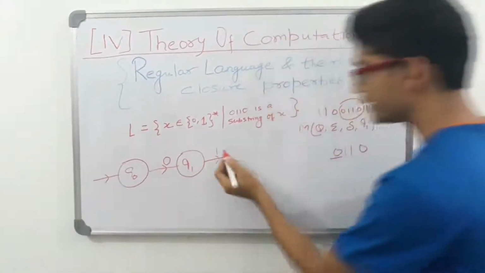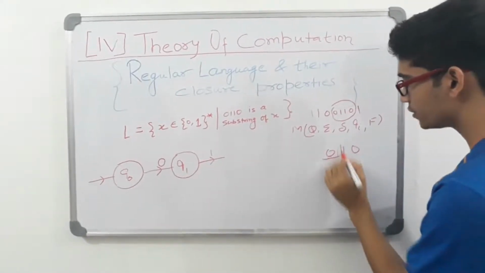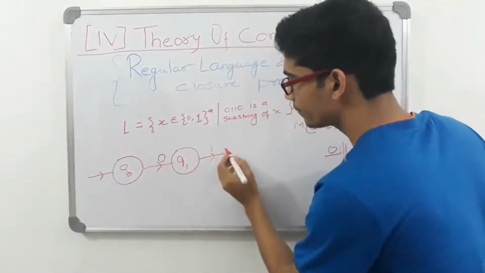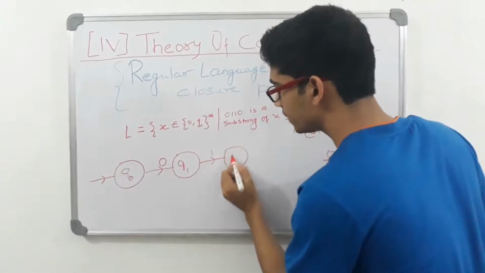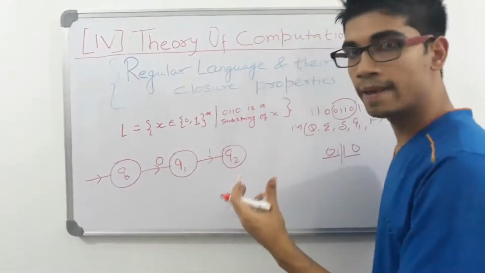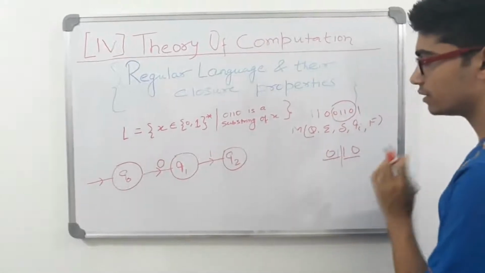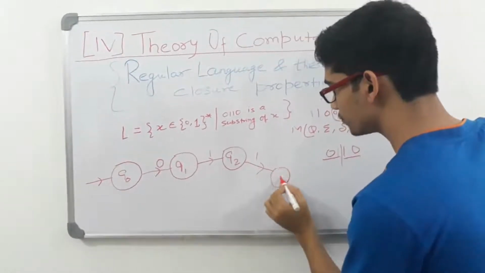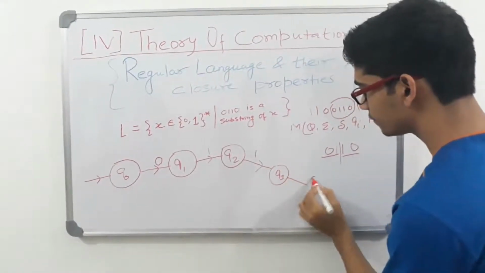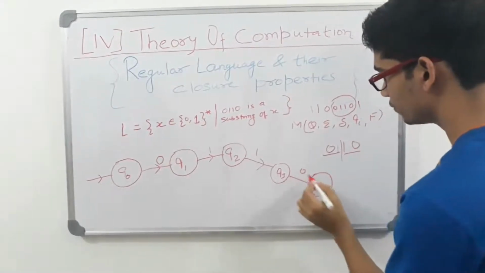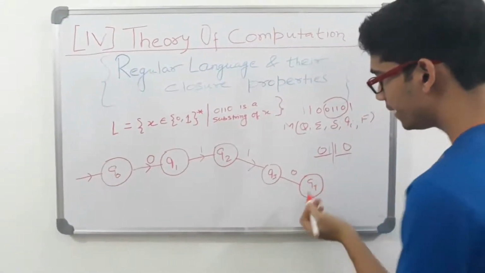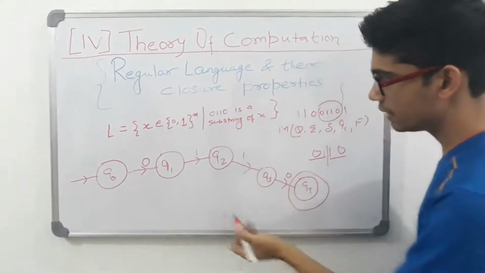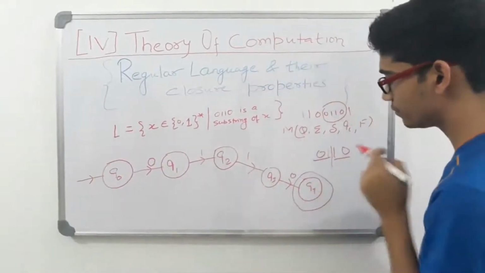Now suppose after this I get a 1. Very good. Then you will say, look, I have got 01. Now I am only two characters away. So again my state of mind will be like this: I've got a 01. Now I am nearer to my goal, I need to scan a 1 and 0 only. So again you scan a 1, similarly you go to Q3, and again you scan a 0, you go to Q4. So clearly it will be a final state, because I have got 0110 and reached a final state.